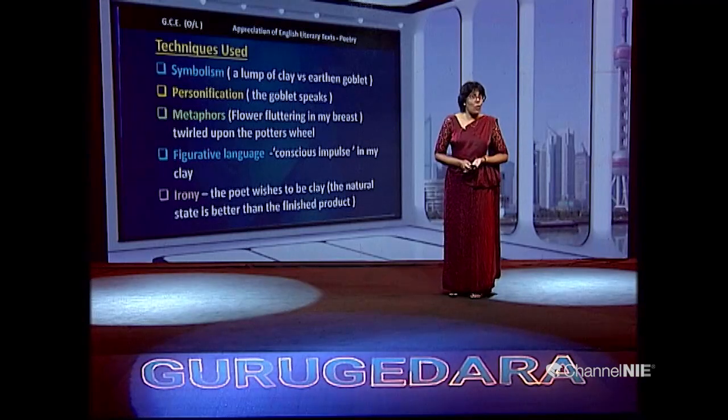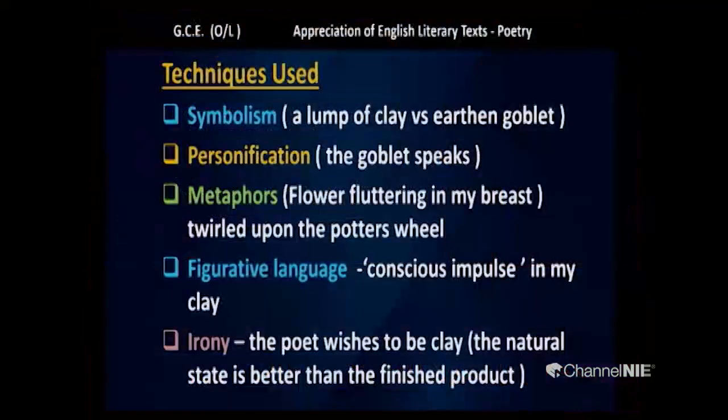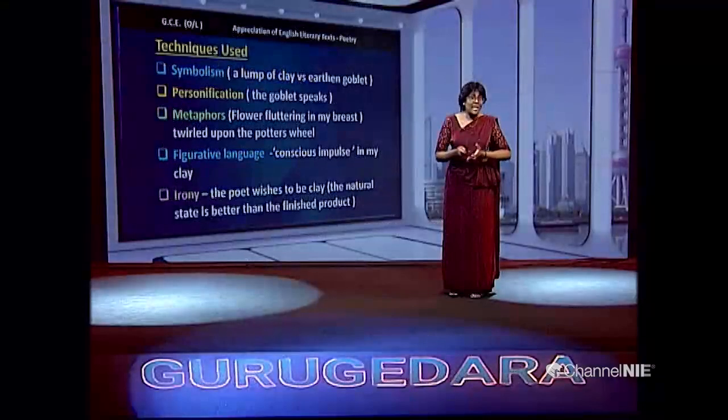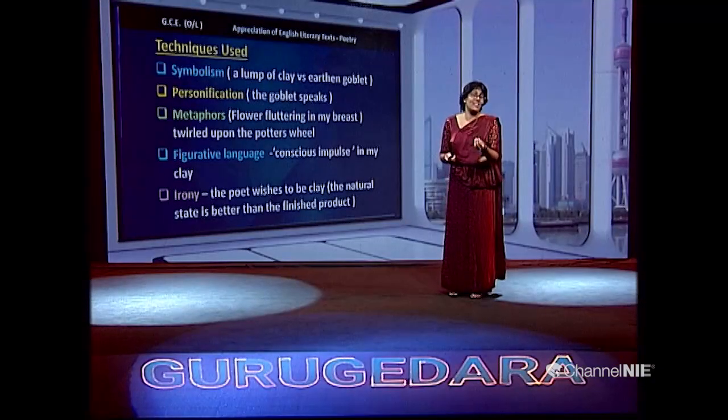Another important technique used by the writer is irony. The poet wishes to be clay. Now, ironically, the poet wishes to be clay. The natural state is better than the finished product. So that is also very ironical.